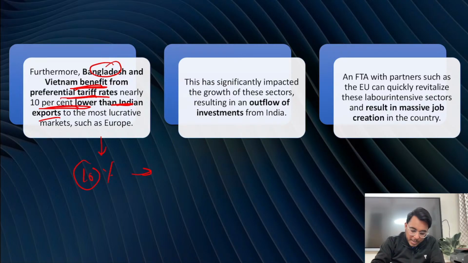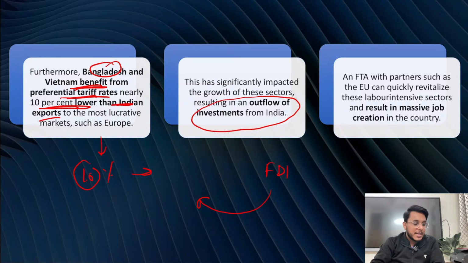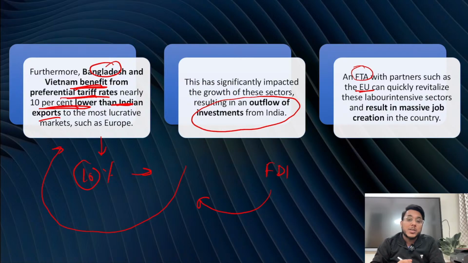So because of that, guys, outflow of investments is happening from India. The FDI that came into India for manufacturing clothes and textiles, this manufacturing is now going to Bangladesh, Vietnam, and similar countries. So guys, it has been provided that if we sign FTAs with blocks such as the European Union, what will happen?